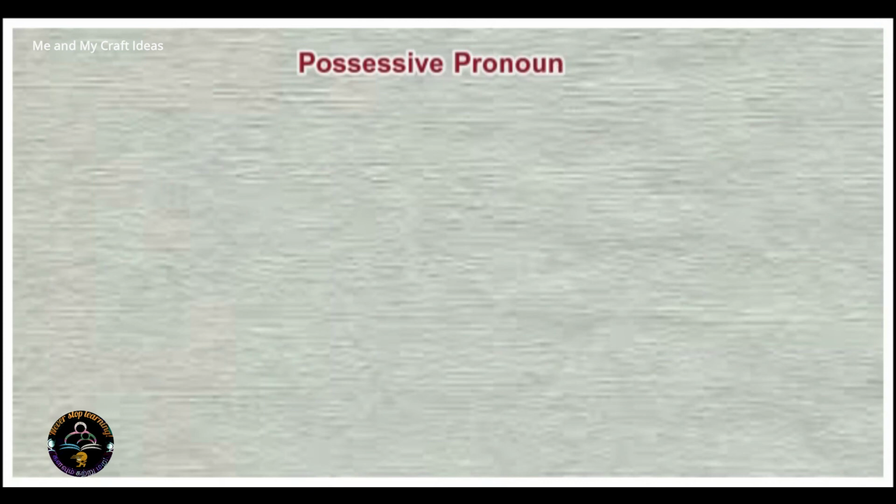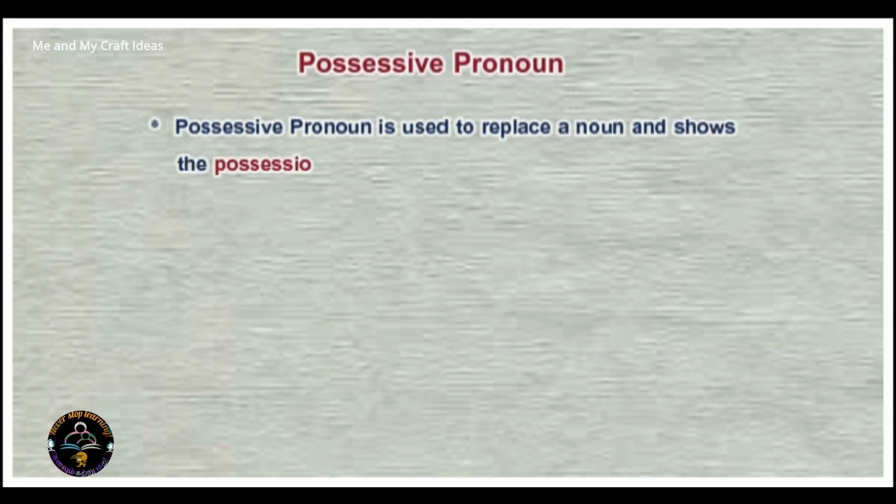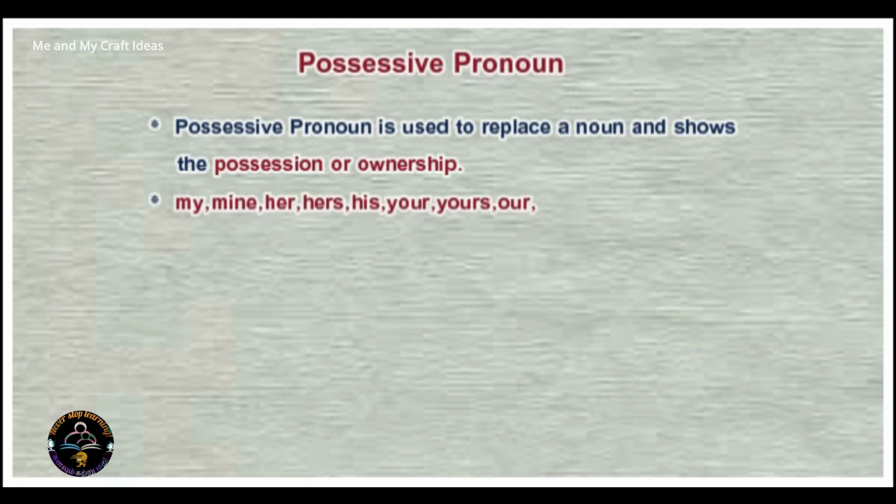Possessive pronoun. Possessive pronoun is used to replace a noun and shows the possession or ownership. My, mine, her, hers, his, your, yours, our, ours, their, theirs, its. These are the keywords for the possessive pronoun.